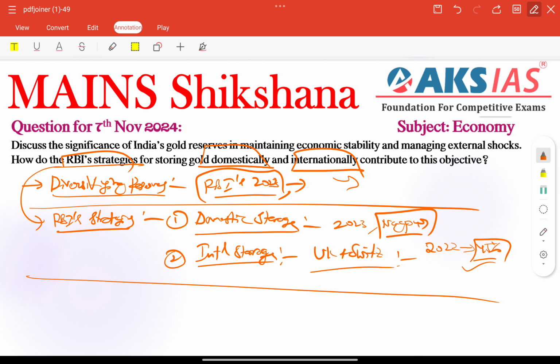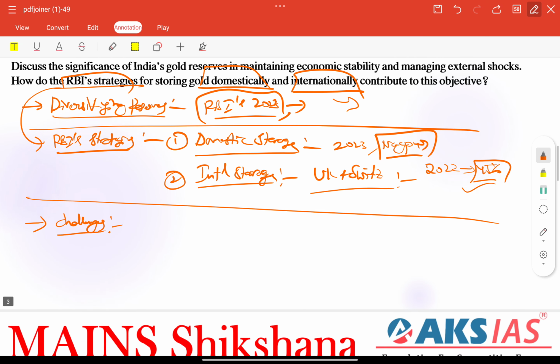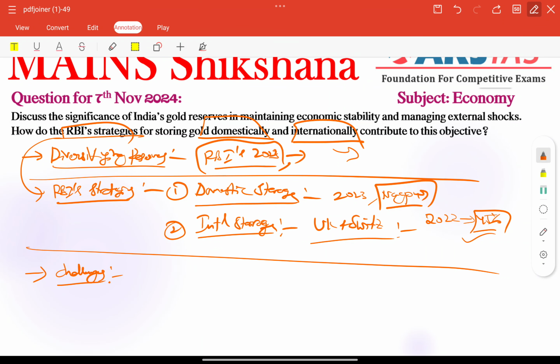Next, coming to the challenges part, we need to include it separately. We can provide 2 to 3, based on our space and time here. As part of our explanation, I am providing some important challenges here. No need to focus on more challenges.